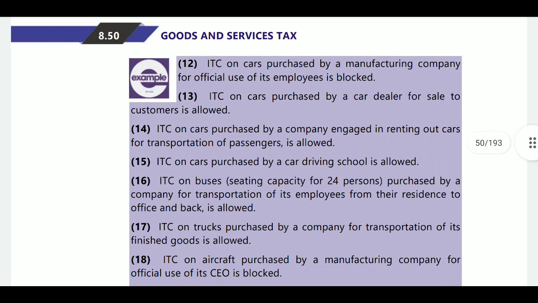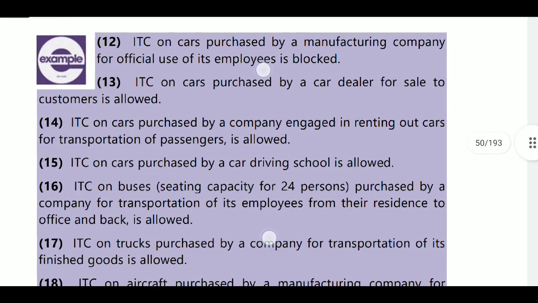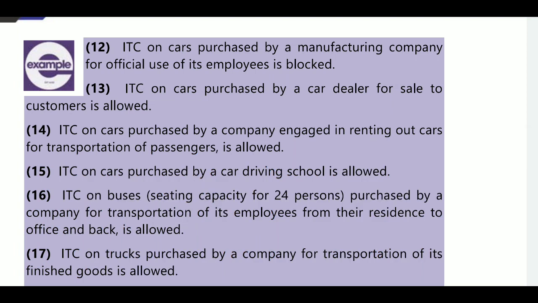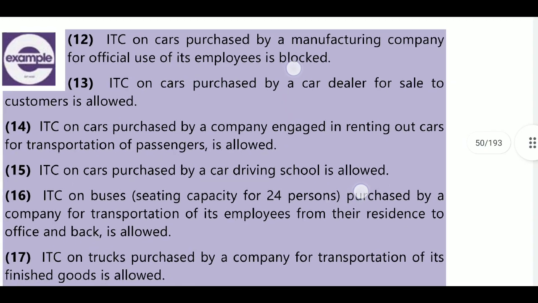Here, in the 12th point, some examples were provided to give knowledge about ITC relating to motor vehicles and vessels, renting and leasing, and others. The first example: ITC on a car purchased by a manufacturing company for official purposes of its employees is blocked. ITC on cars purchased by a manufacturing company and used for official use of its employees is also a blocked credit.